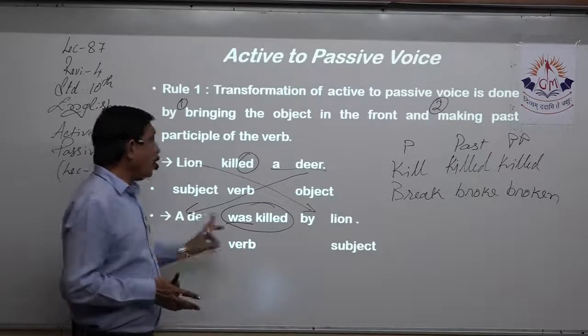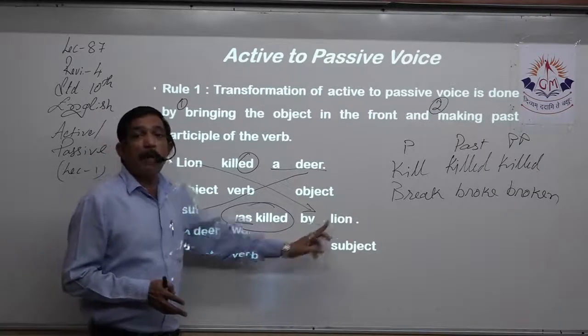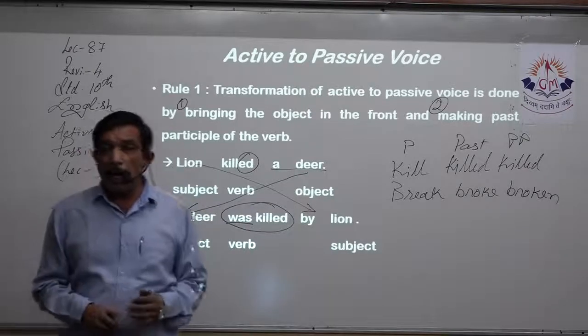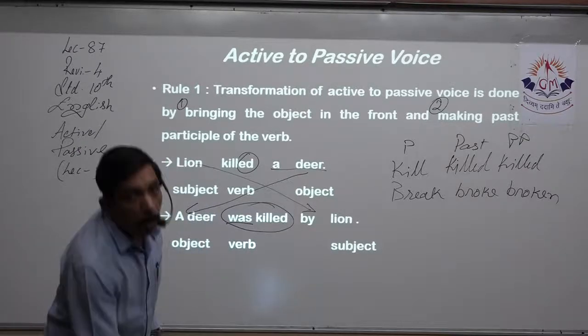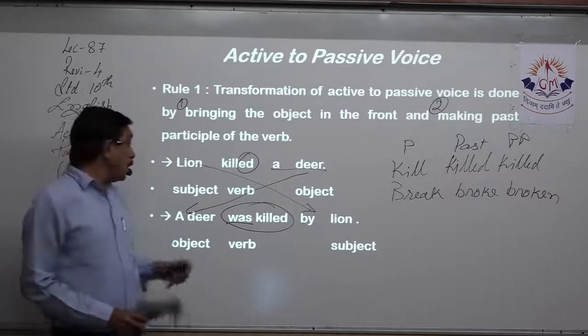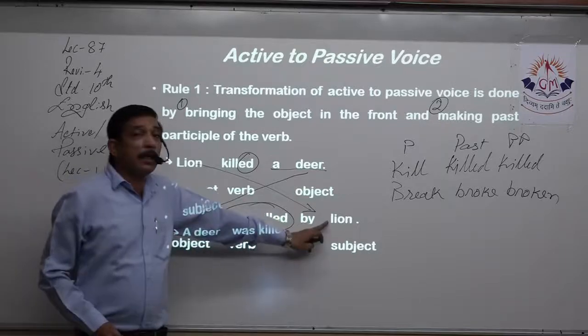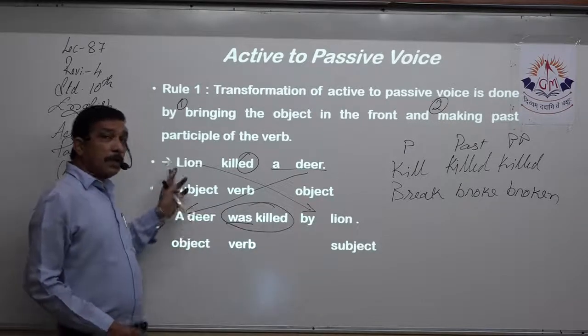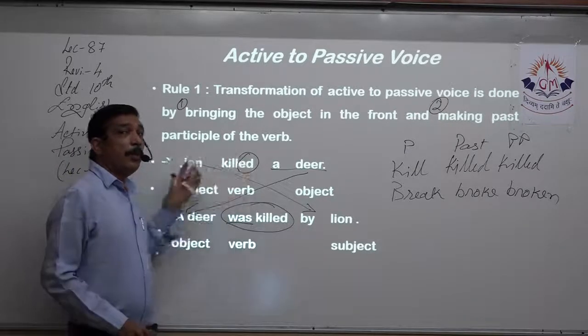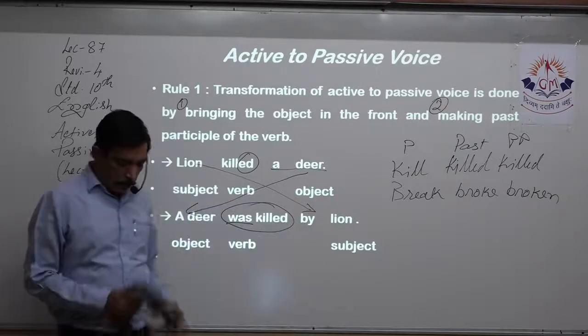So a deer was killed by whom? By lion. As no article was supplied with lion. If it was a lion, then I should have written a lion. If it was the lion, the brave lion, then it goes along with that.